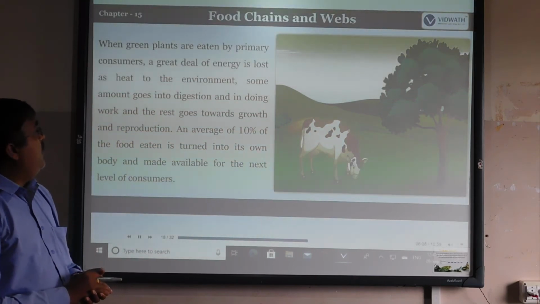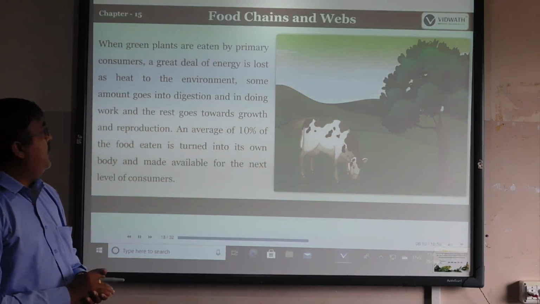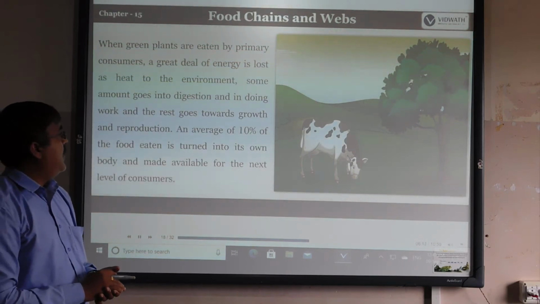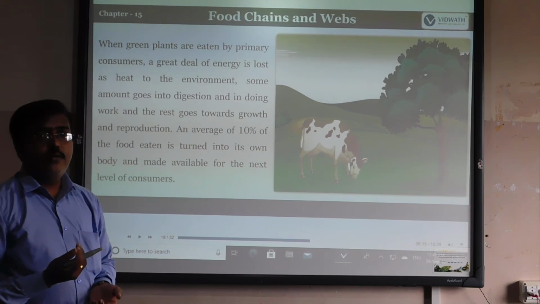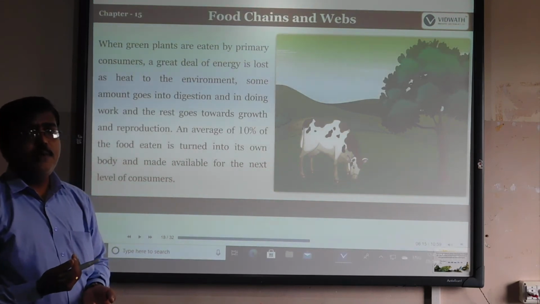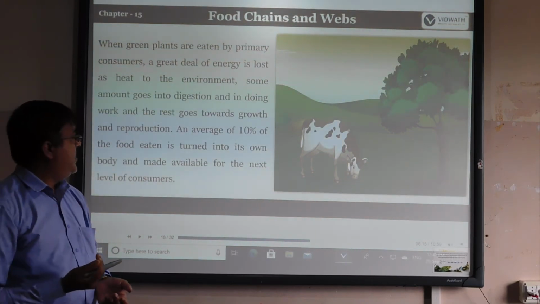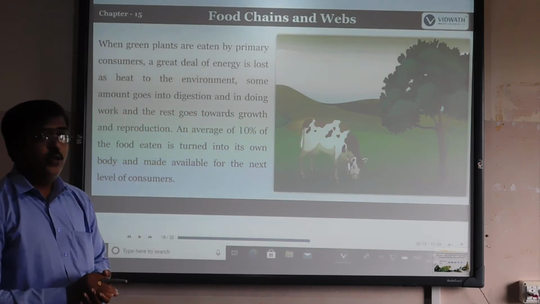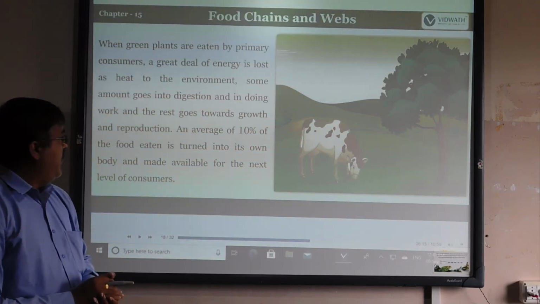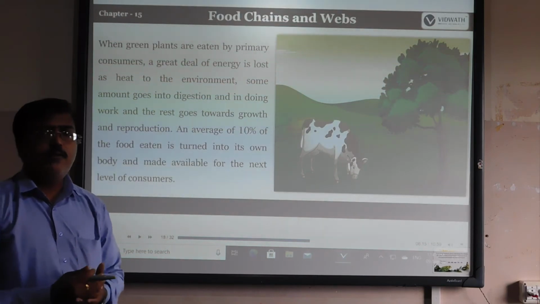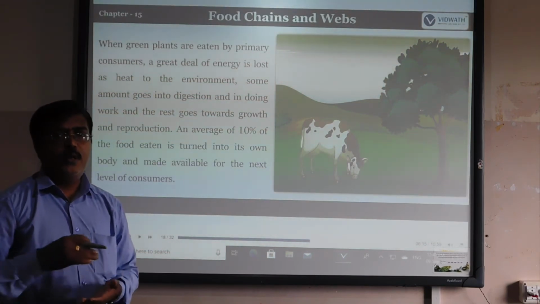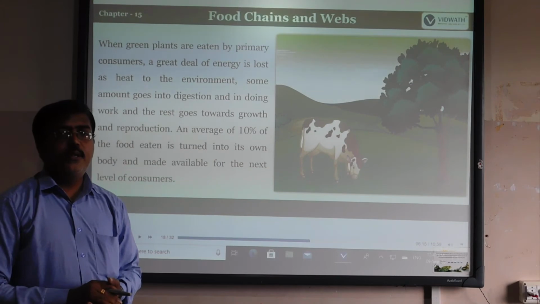Then some amount goes to digestion and doing work, and the rest goes towards growth and reproduction. Whatever food we use is used for working purposes. The remaining average 10% of the food eaten is turned into body mass and made available for the next level of consumer. It means only 10% is passed on. After that, it moves to the other organisms, that is, the consumers.